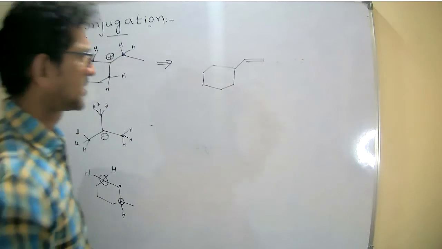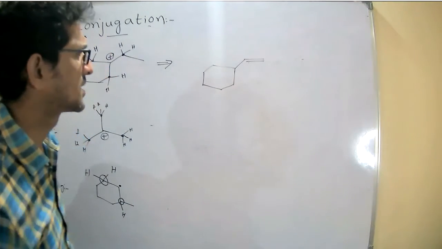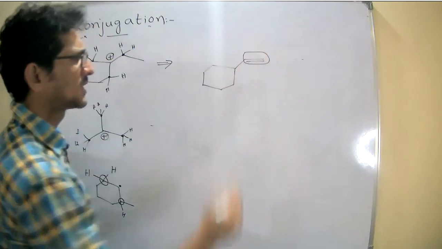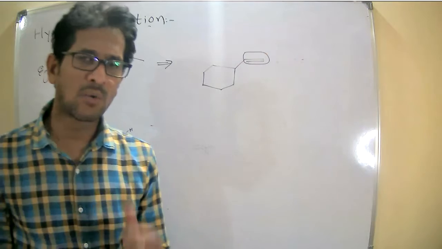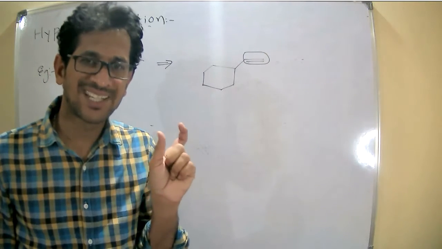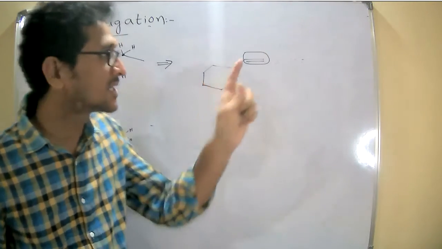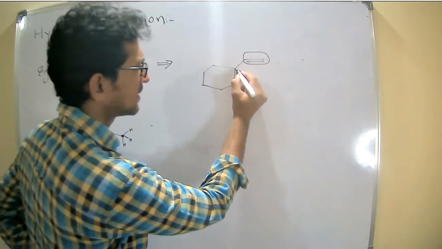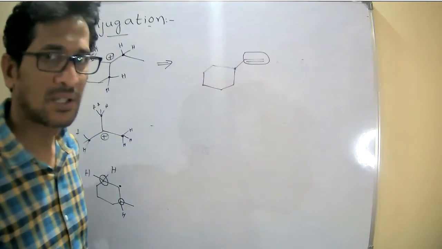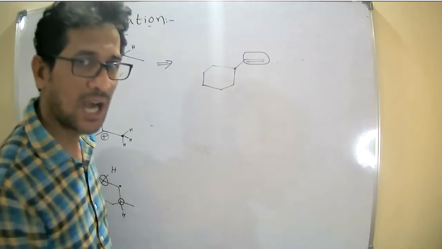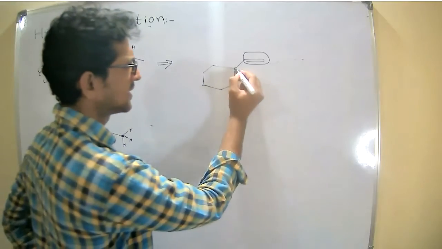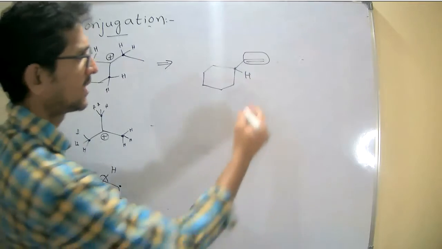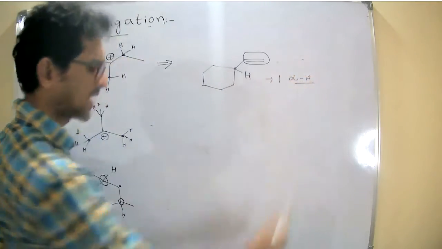Right. Now similarly, count how many alpha hydrogens are present. This can be considered as the functional group. Now, what does alpha carbon mean? The carbon which is directly attached to the sp2 hybridized carbon, the double bonded carbon. Now see here, this is the only carbon I have considered, and it has the alpha hydrogen. Already 3 bonds are there, then the fourth one is the alpha hydrogen. Therefore, it contains only one alpha hydrogen.